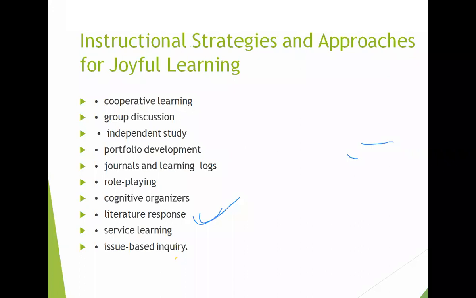Instructional strategies and approaches for joyful learning. What will be our strategies to get joyful learning? We have to be cooperative, and we can impose cooperative learning on the students. You give one problem and make them a group. They cooperate with each other.